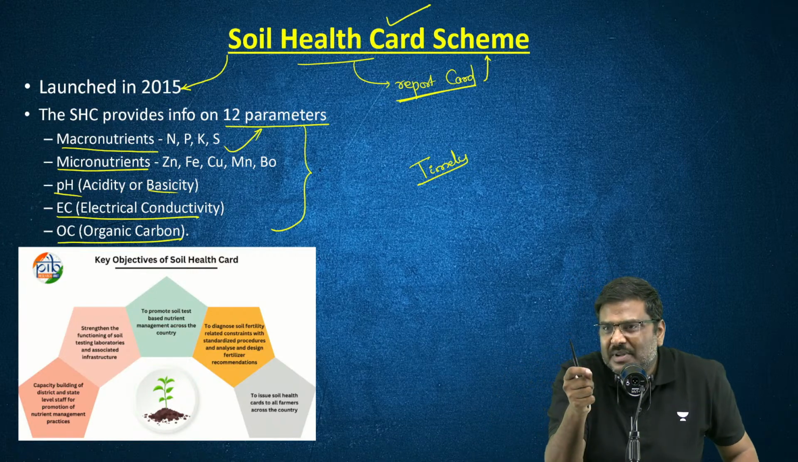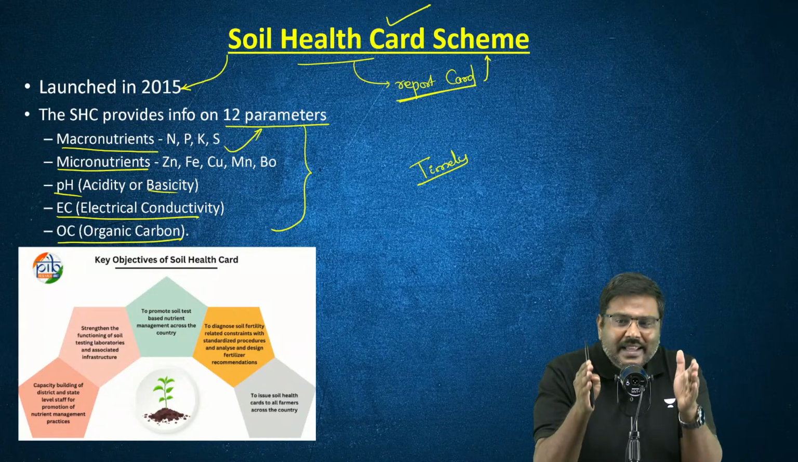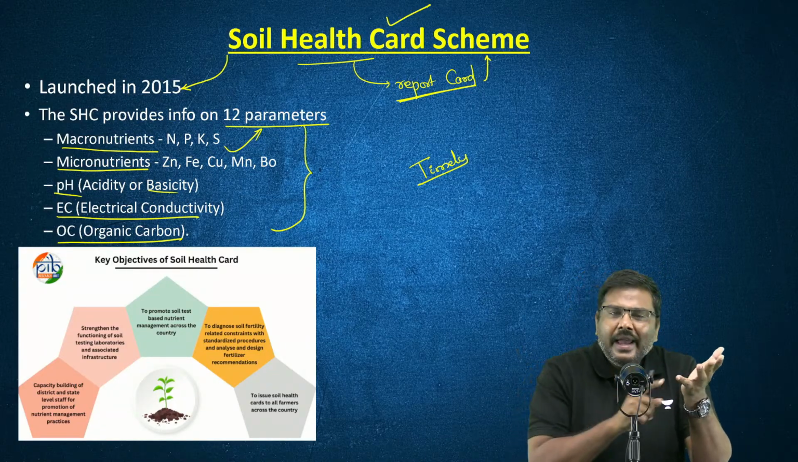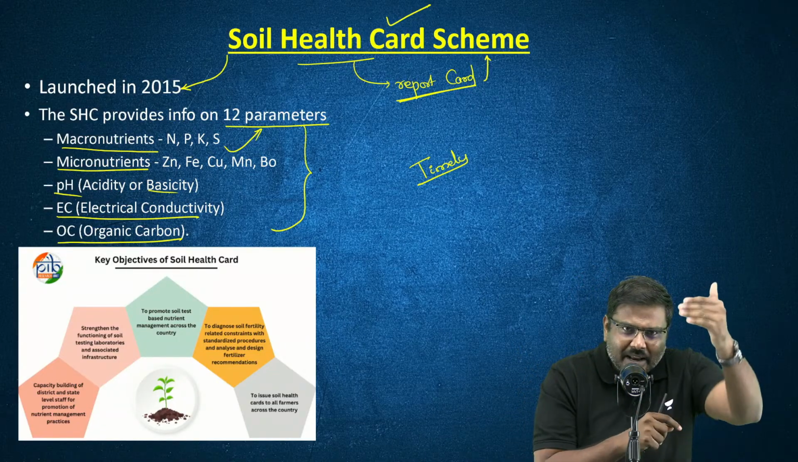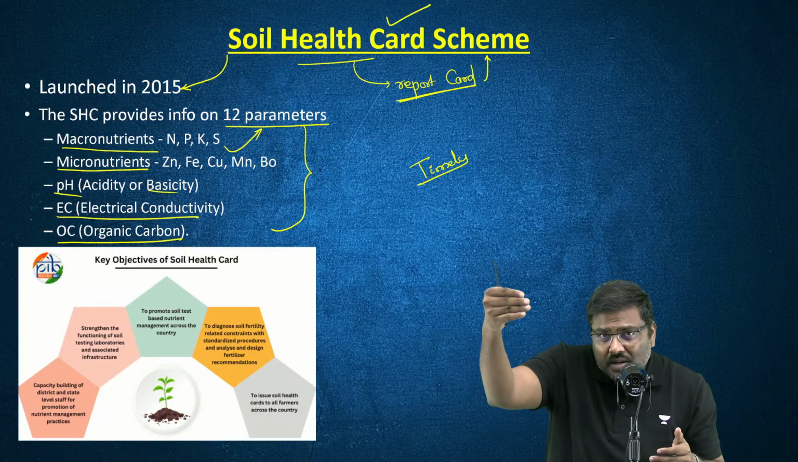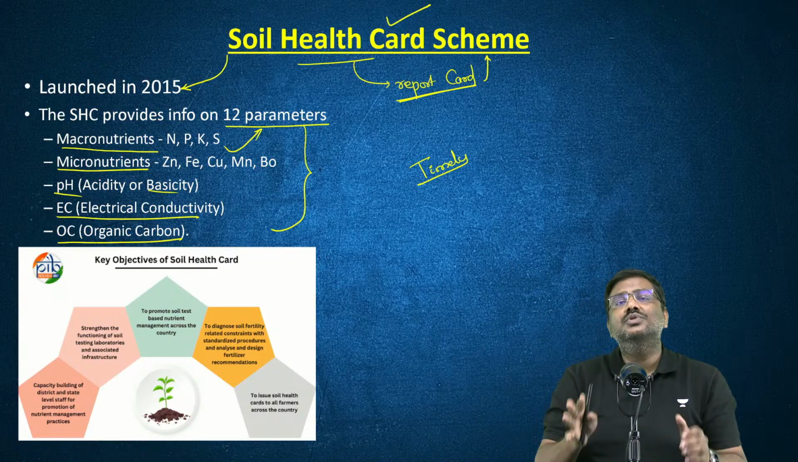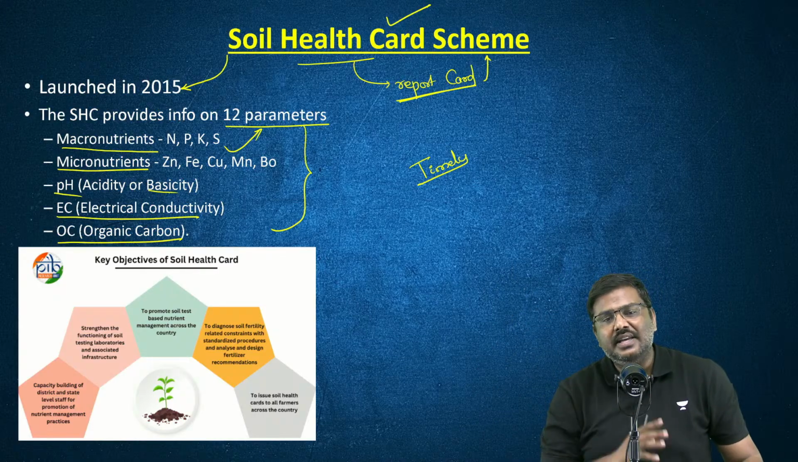What kind of crop is best suited for my soil, etc. All these decisions can be taken. Excess usage of fertilizers can be minimized, right? The abuse of the fertilizers, the loss of soil profile, loss of soil fertility can be addressed using this particular soil health card scheme.